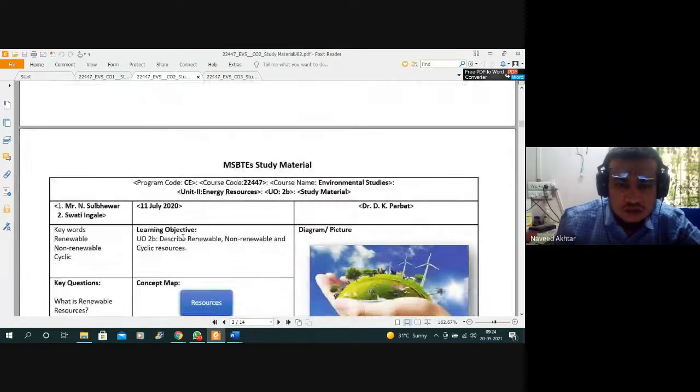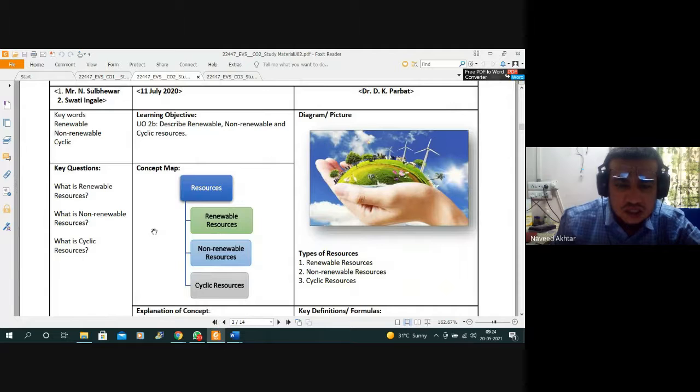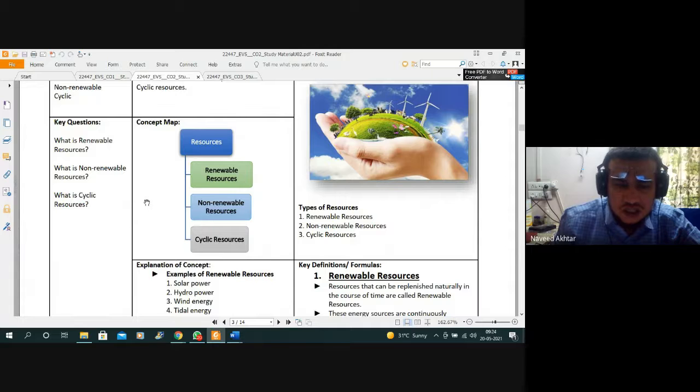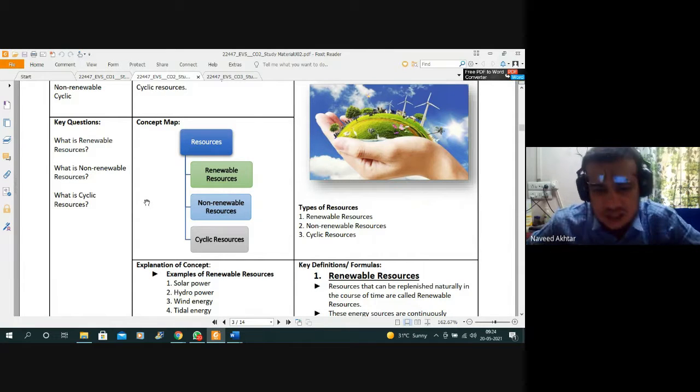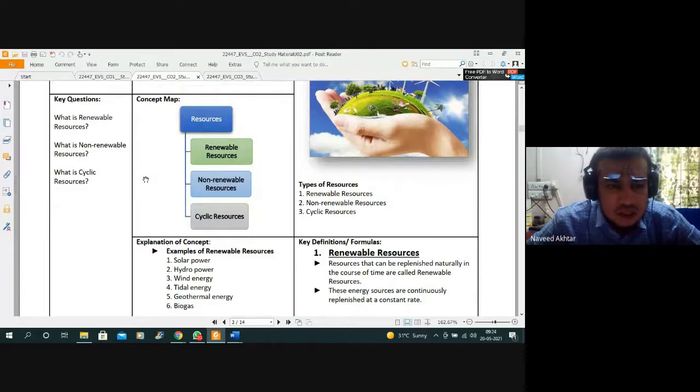In unit number two, we have seen the concept of resources as renewable resources and non-renewable energy resources, and also the cyclic resources. So, renewable energy resources are nothing but the resources we can reuse, or we can use for many purposes, and they are not harmful or have little impact on the environment.